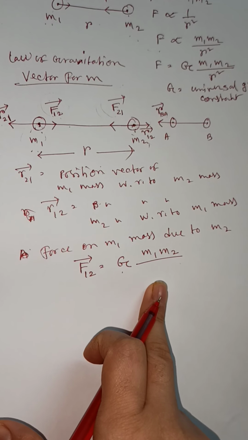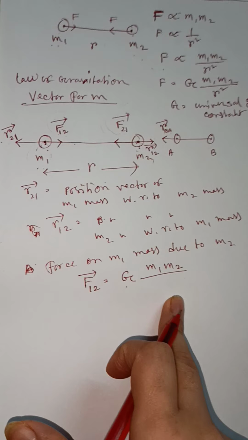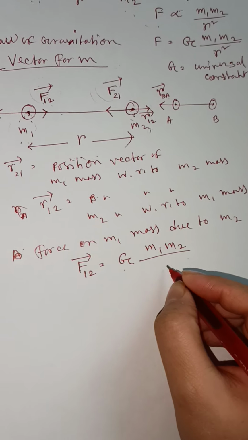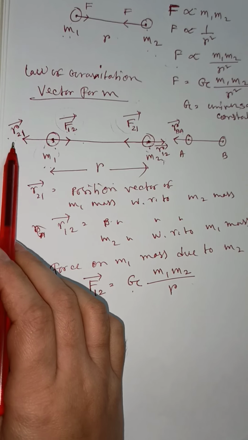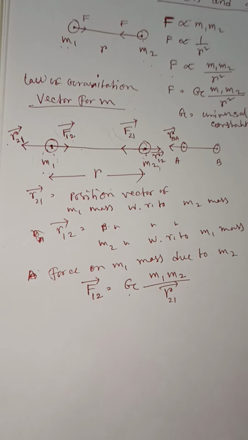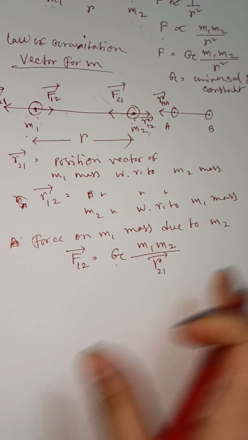So we have to take the position vector of m1 mass, which is R21 vector. Clear? Oh, I am extremely sorry.